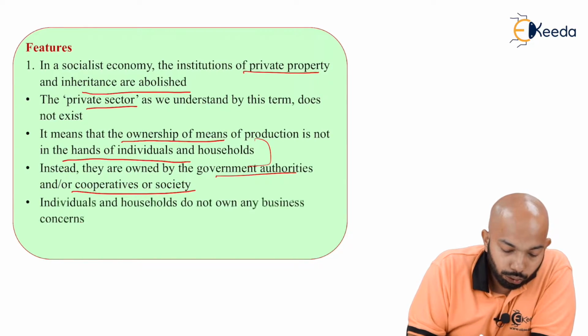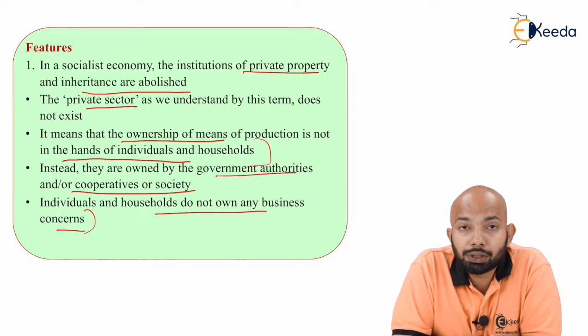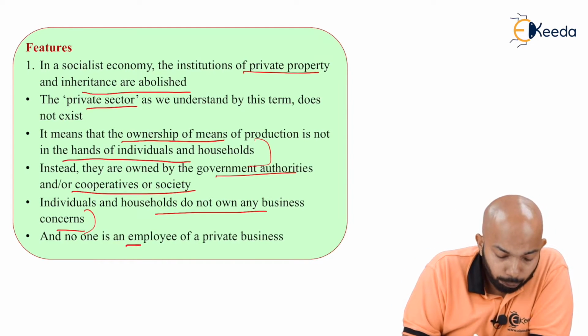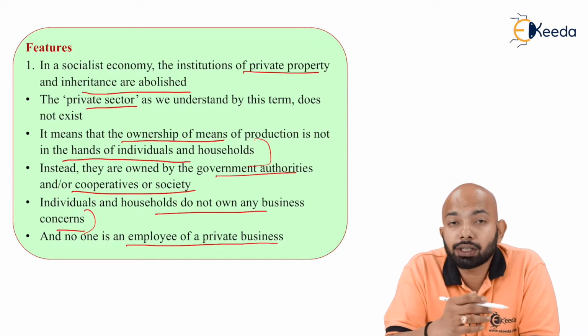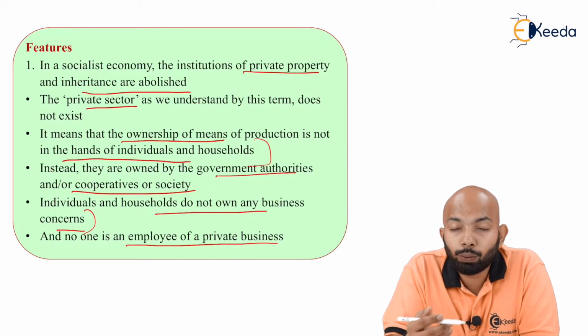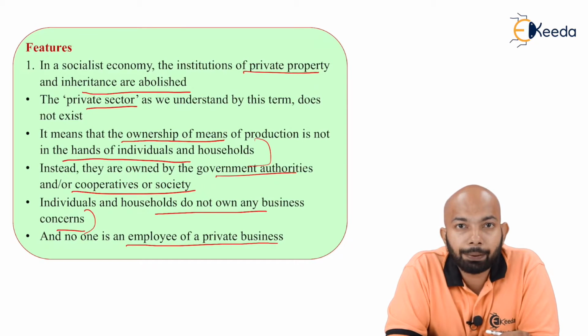Individuals and households do not own any business concerns. So this is one more thing that they've mentioned. Individuals and households do not hold any business concern here, and no one is an employee of a private business. Everyone is an equal owner, everyone is equally responsible for the same thing. Hence, no one is an employer or an employee of a private business, just like in the case that we had in the capitalist economy.